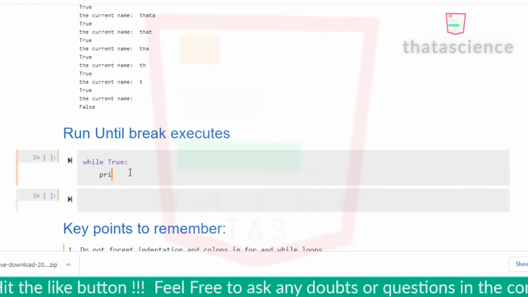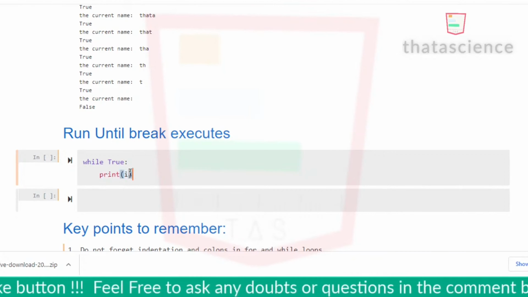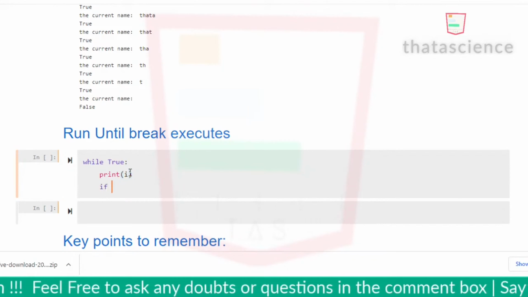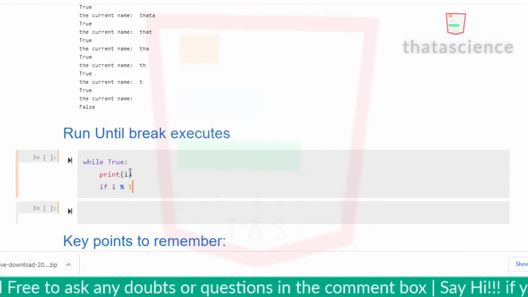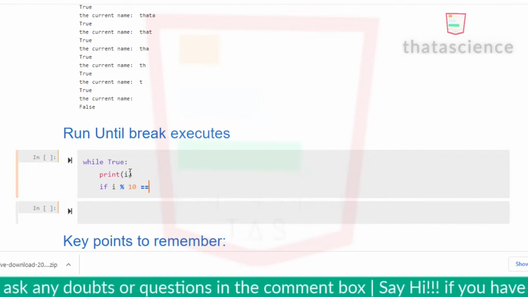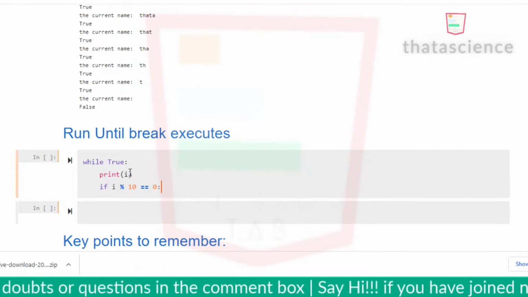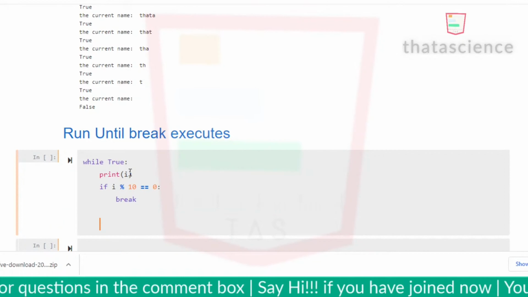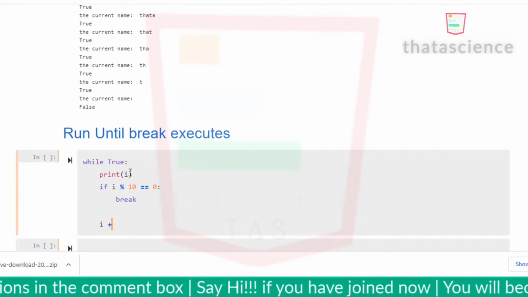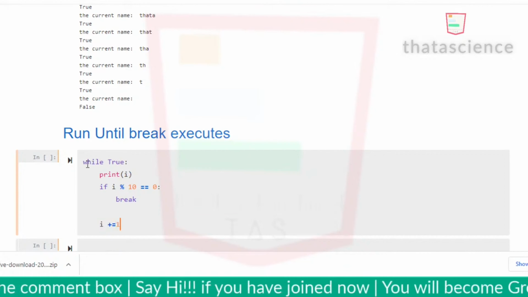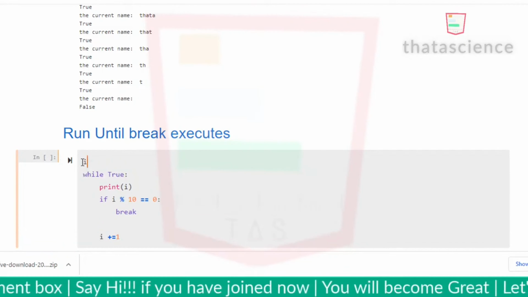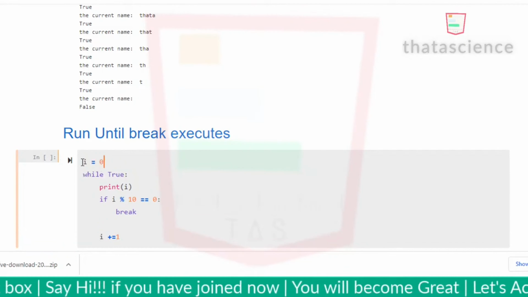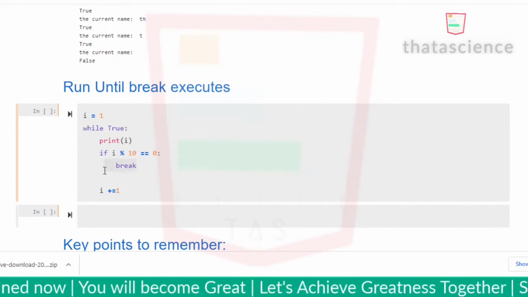While True, print i, if i modulo 10 equals 0, then break the loop, i plus equals 1. I'm initializing i with 1, and it will keep running until i becomes a multiple of 10. Then we will break out of it.